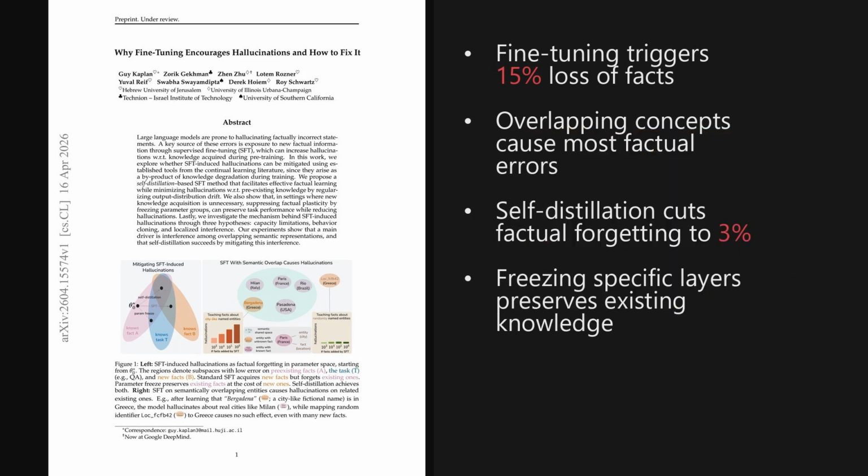I'm Alex. Today we're looking at a paper trending on X published on April 16, 2026, exactly 5 days ago. Well, this paper reframes model hallucinations as factual forgetting, which is what happens when a model loses information it previously learned correctly. And it shows that a self-distillation technique can reduce this loss from 15% down to 3%. The paper is titled, Why Fine-Tuning Encourages Hallucinations and How to Fix It. And as we'll see, the strategy of using a model's earlier knowledge to guide its learning could be a real game changer for training reliability.